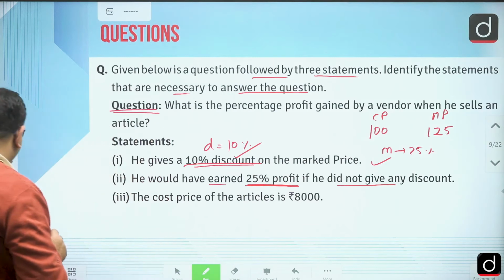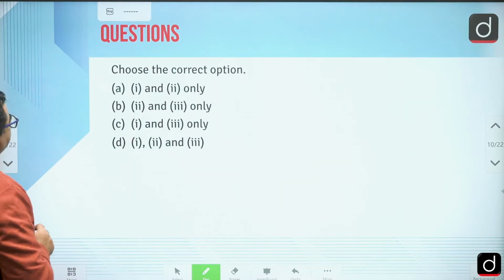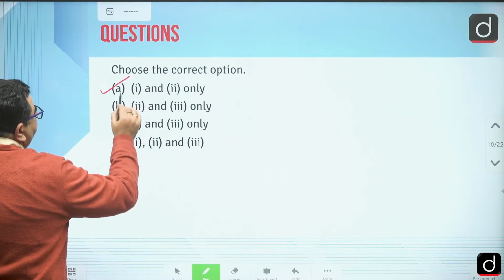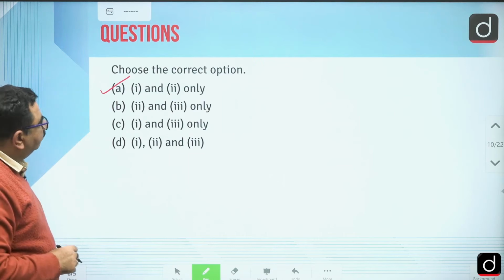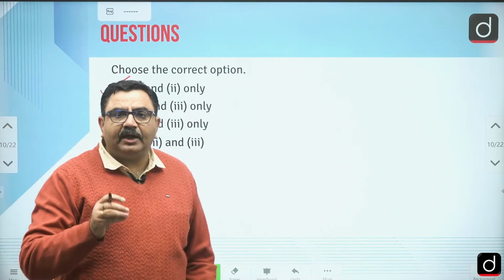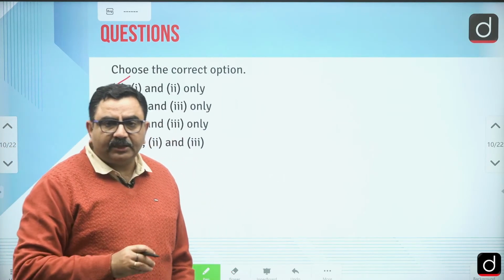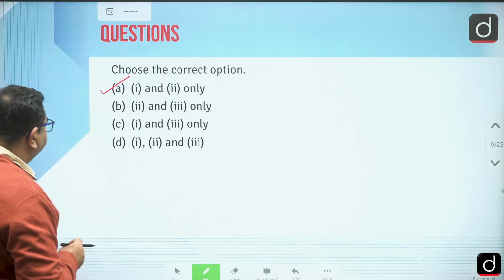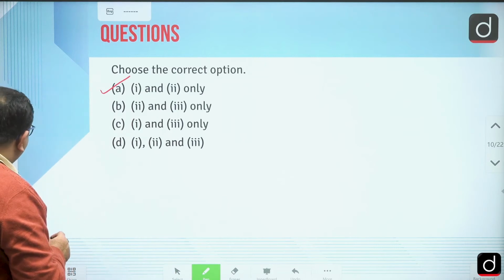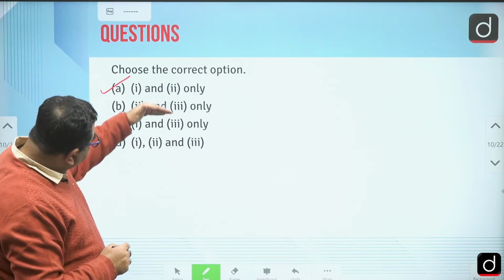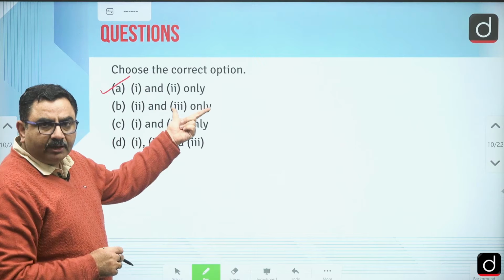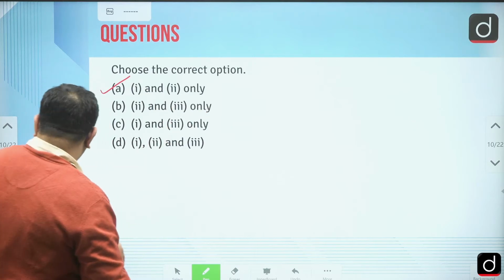So my answer from here should be the very first option, if I need only statements 1 and 2 to give the correct answer. Now further there is no need to check other options because we have already got my answer with the first option.